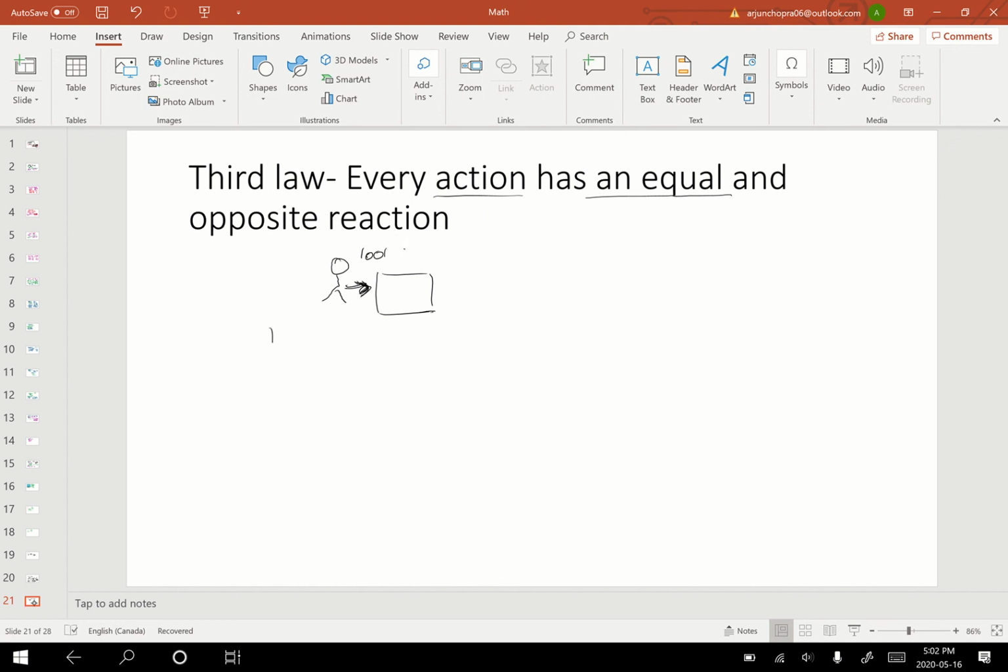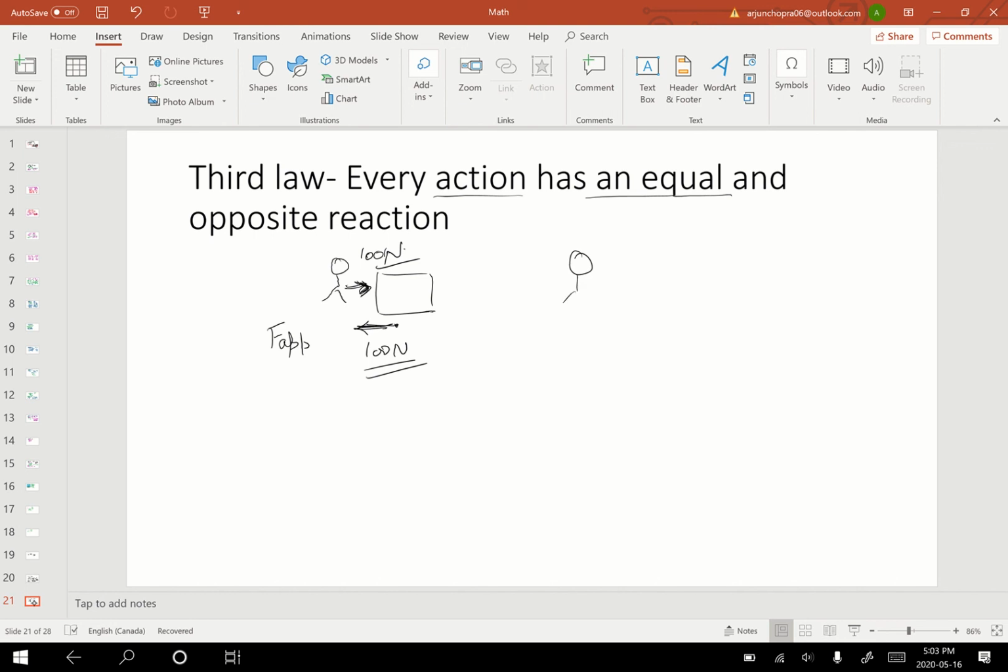So F applied is equal to 100 Newtons. And then how much force will be applied by this box back on me? The force applied by this box back on me will also be 100 Newtons. That is in accordance with Newton's third law.